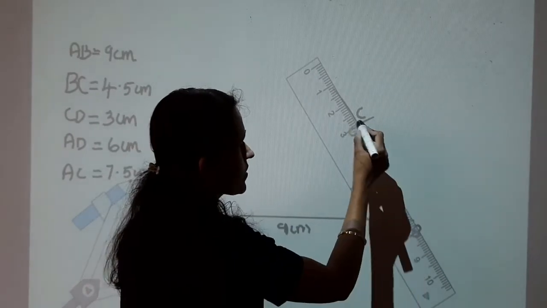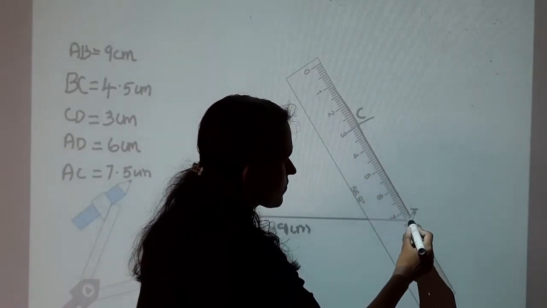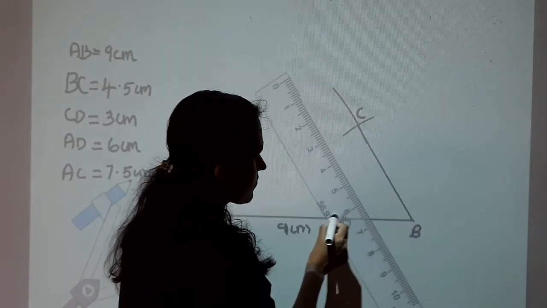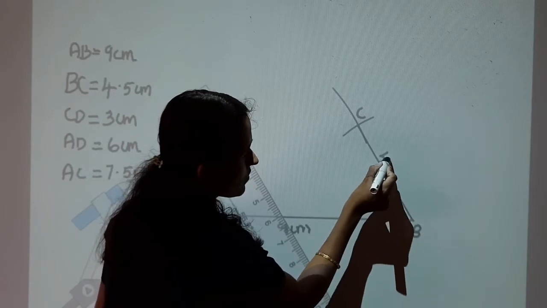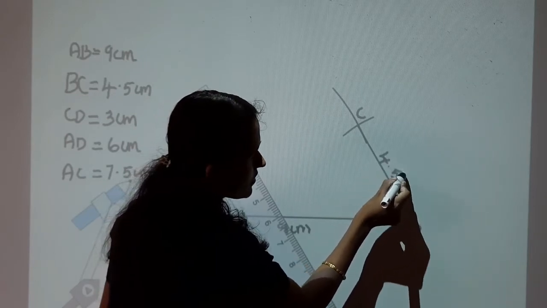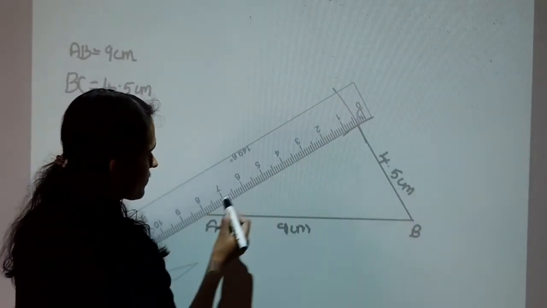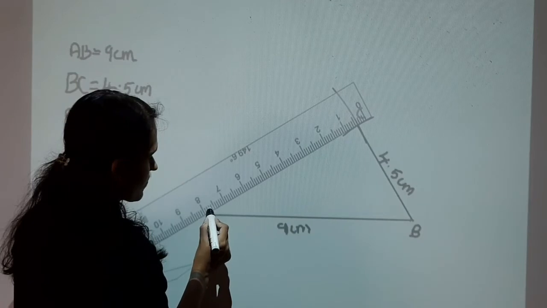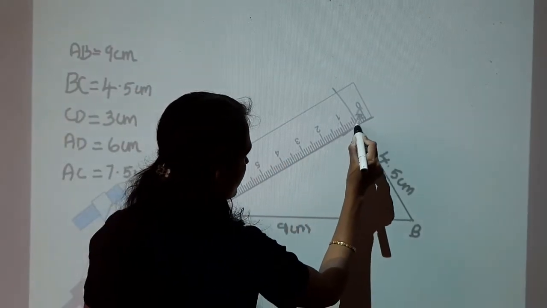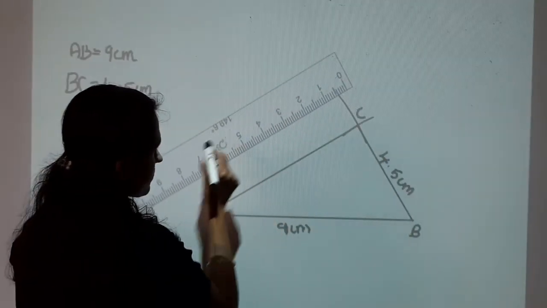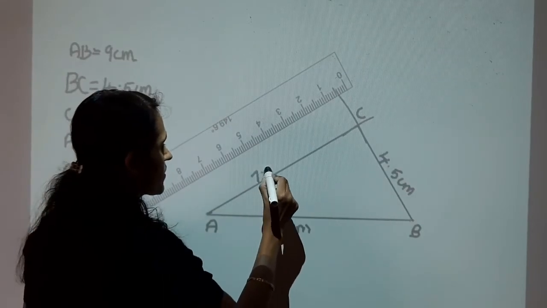Join BC. This is 4.5 centimeter. Next, join AC. 7.5 centimeter.